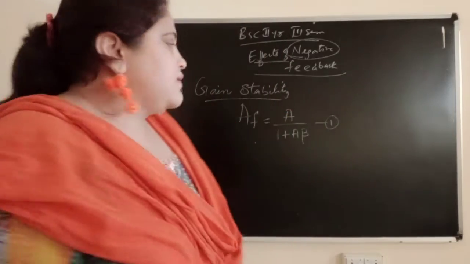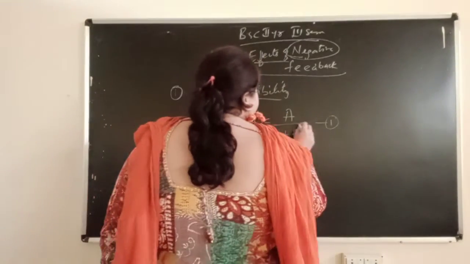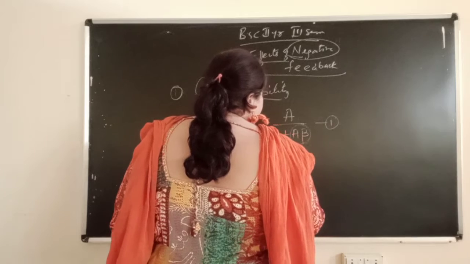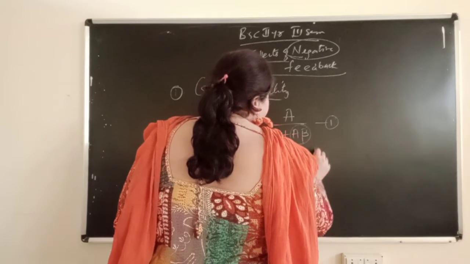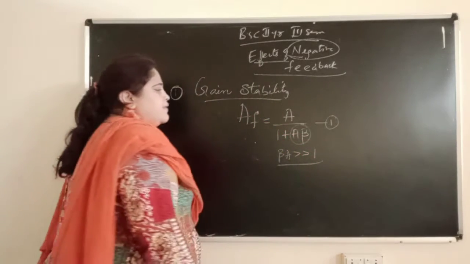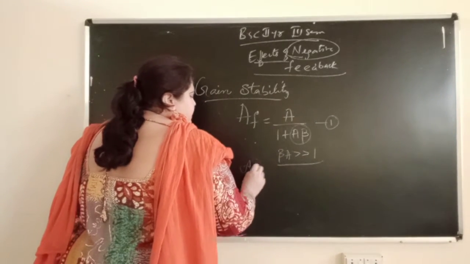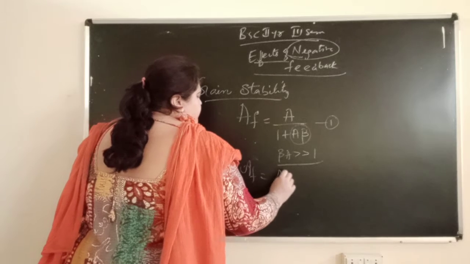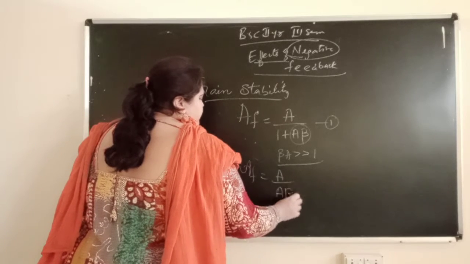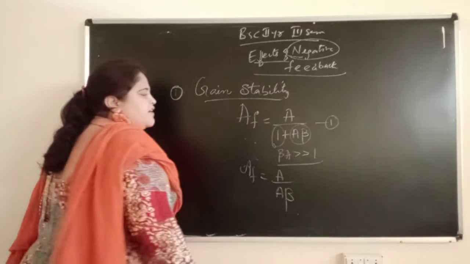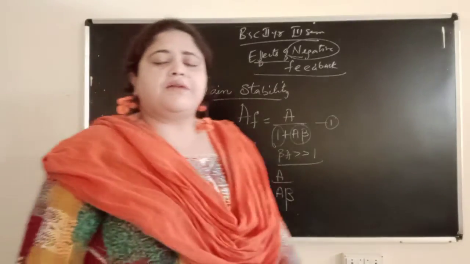Now in this, we are saying A beta is very much greater than 1. So simply AF is equal to A by A beta. That means we will neglect the 1.